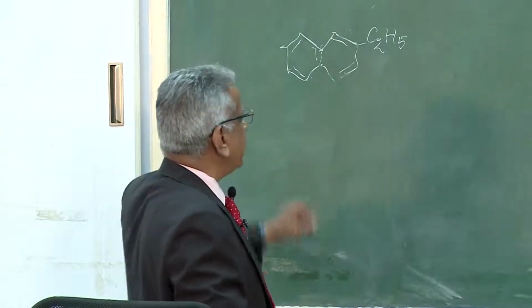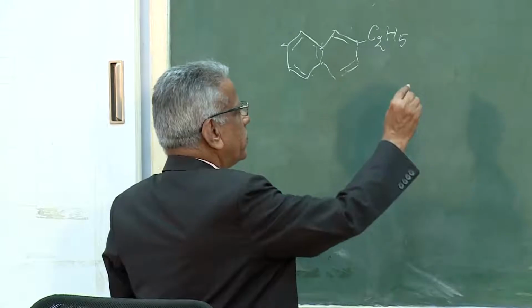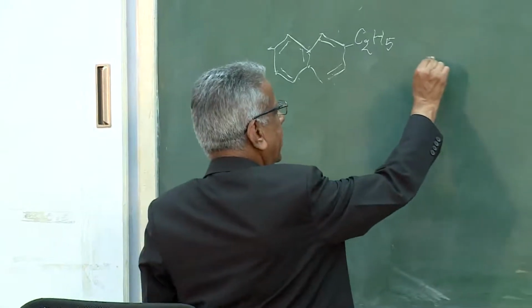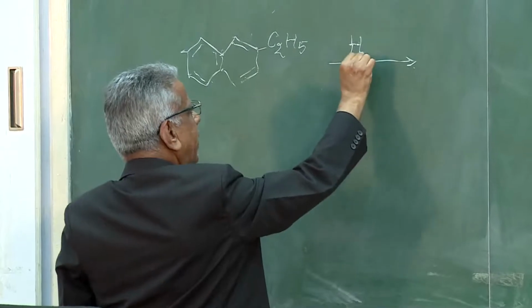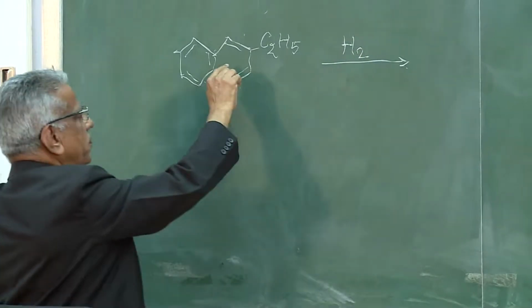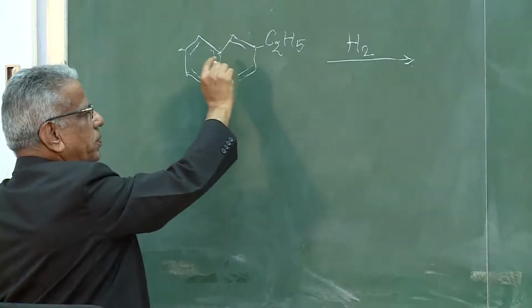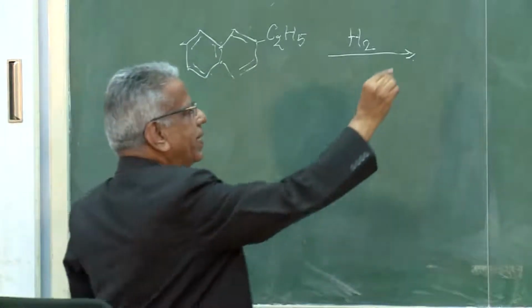So, ethyl naphthalene, I am telling you the procedure for making hydrogen peroxide. In hydrogenation, in the presence of hydrogen, we are supposed to saturate only one ring.